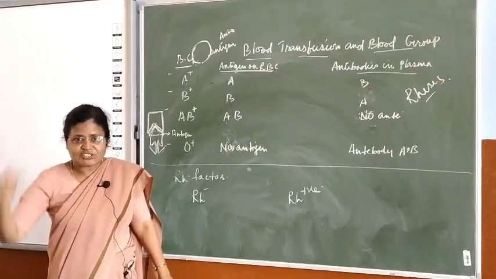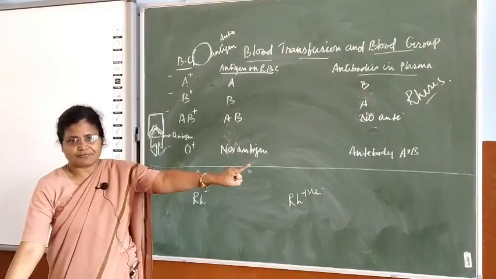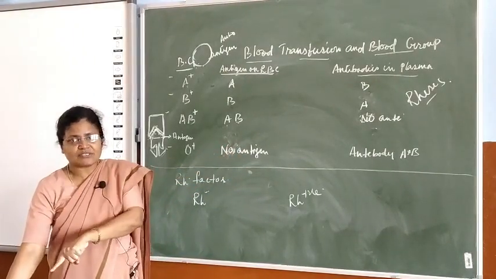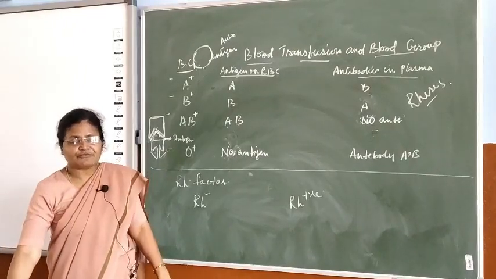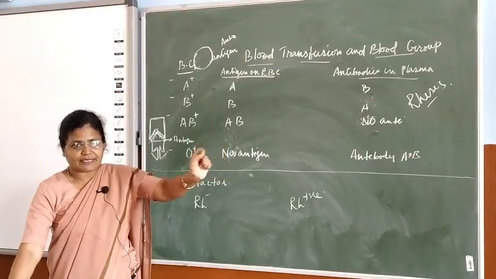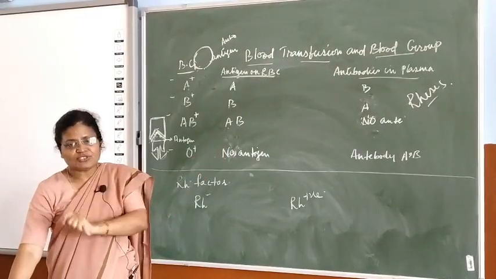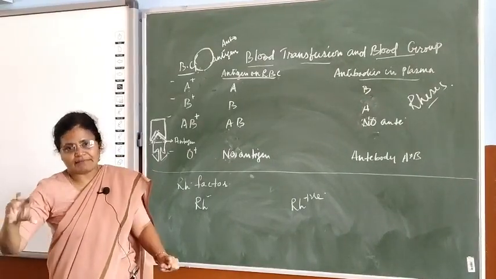But if the child happens to be A negative and the mother is A positive, and the Rhesus factor goes to the baby, the WBC of the baby will recognize the antigen coming from the mother's blood as a foreign body, and then they will get clumped.